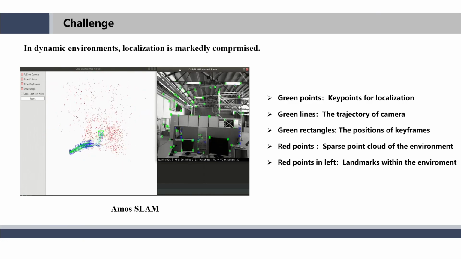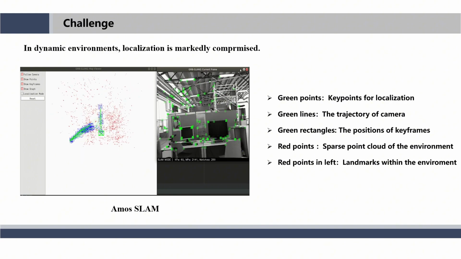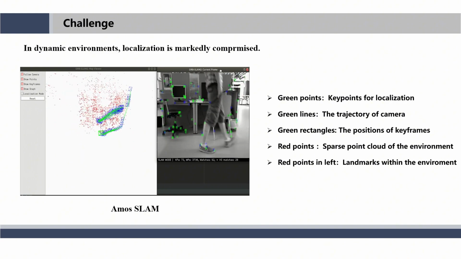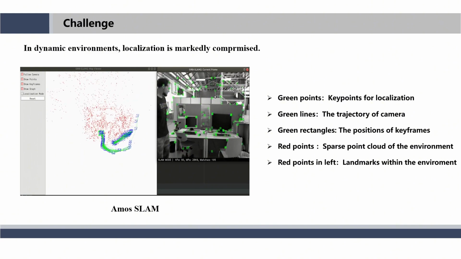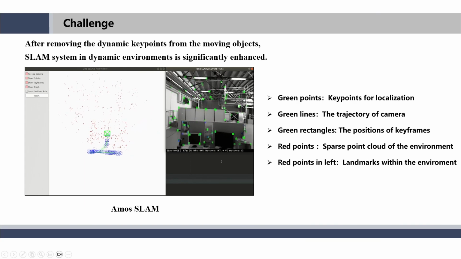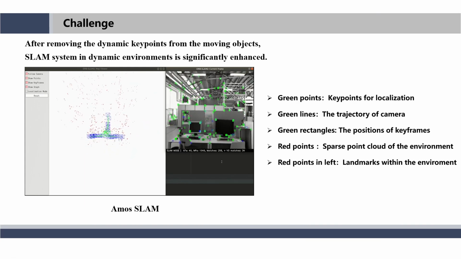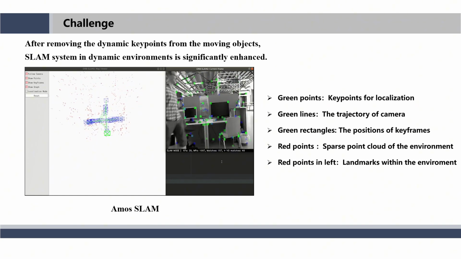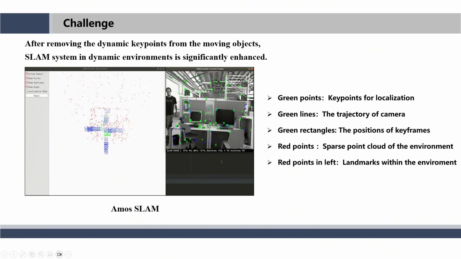The primary focus of this paper is to address the impact of dynamic objects in dynamic environments on the localization system. As shown in the video, the movement of dynamic targets affects the effectiveness of the system's localization. As depicted in the video, by eliminating the dynamic features of dynamic targets and relying on the features of static targets, the SLAM system significantly enhances its localization capabilities in dynamic environments.